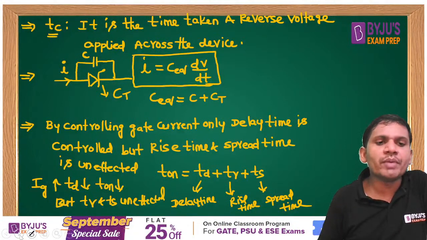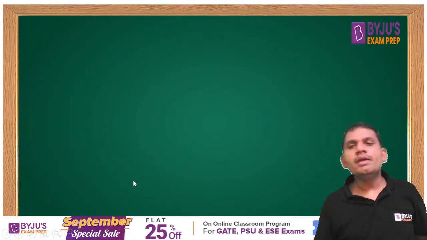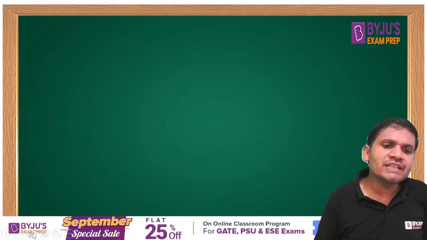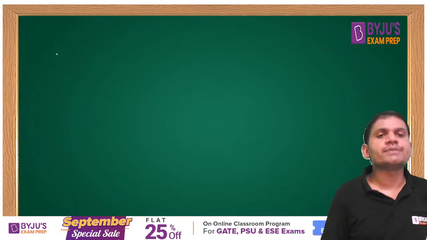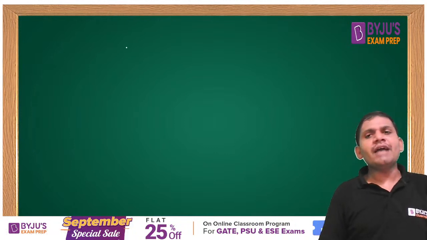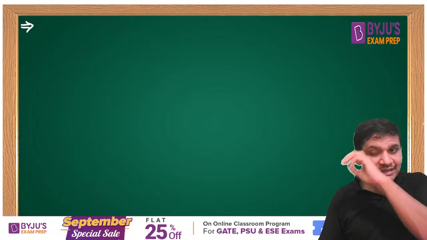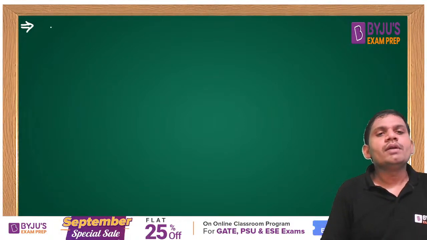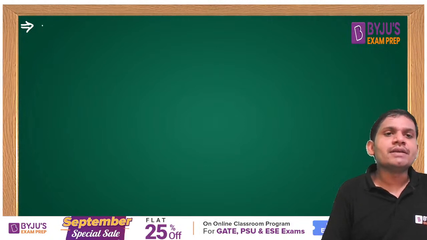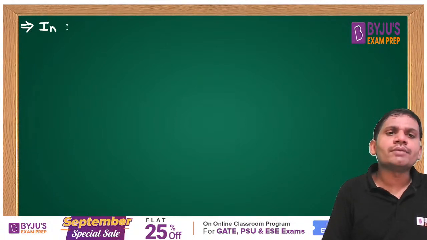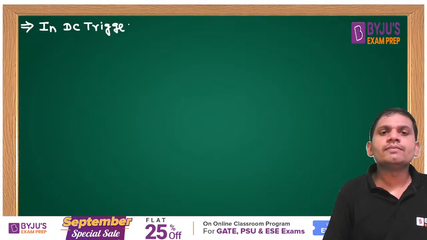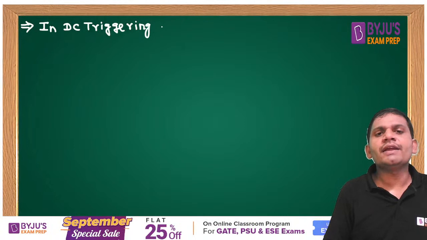Okay, these points you remember, students. All these points I am giving with respect to semiconductor devices, with respect to SCR. Next, I think all of you know this one. In SCR gate characteristics, in DC triggering of SCR.